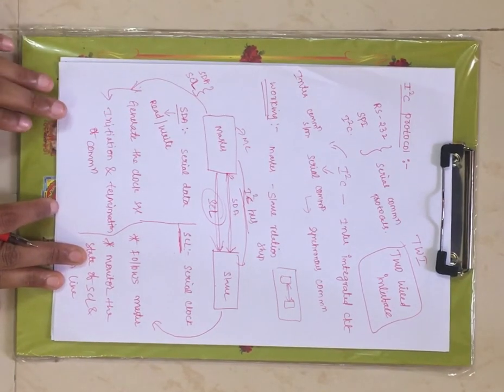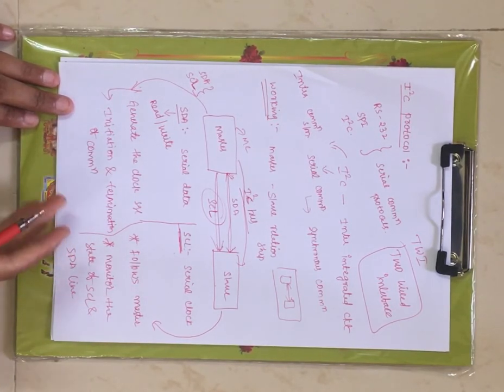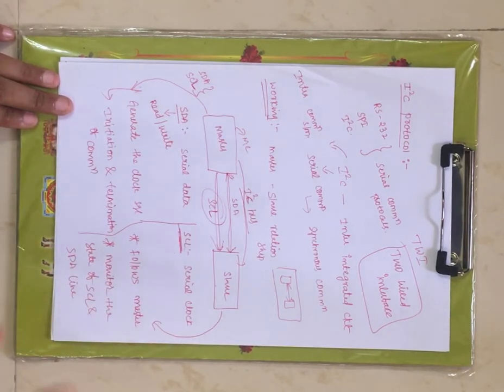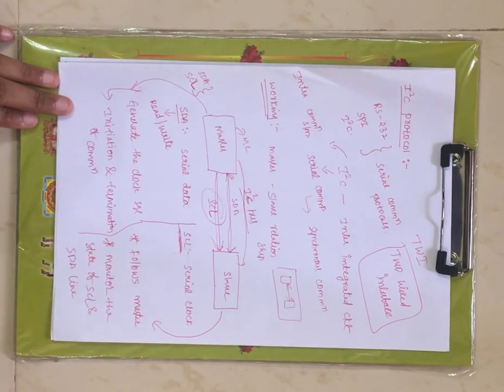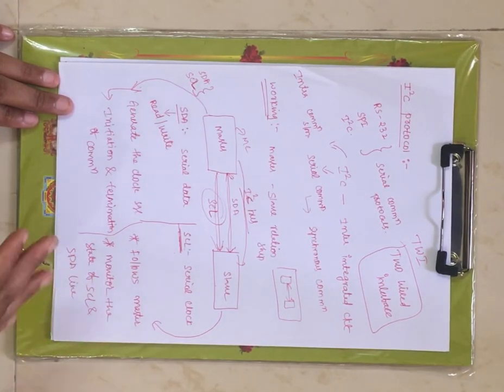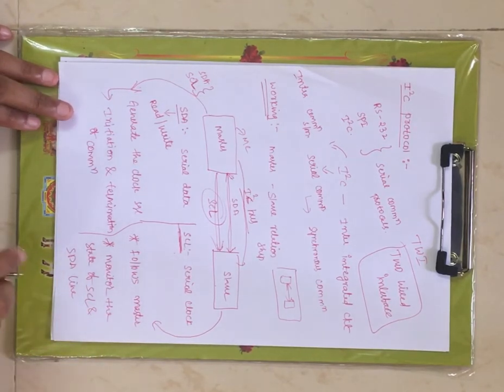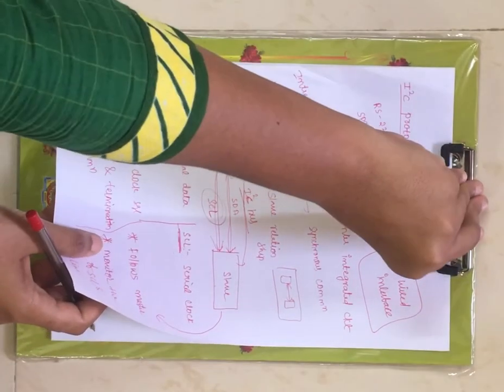Now coming to the responsibility of the slave. Whatever guidelines are released by the master, that means signals, according to those signals the slave has to do its operation. The first and foremost responsibility of the slave is to follow the master blindly. Once the SDA signal and SCL signal are generated from the master, the monitoring of those signals is done by the slave. These are the responsibilities of the slave and master.